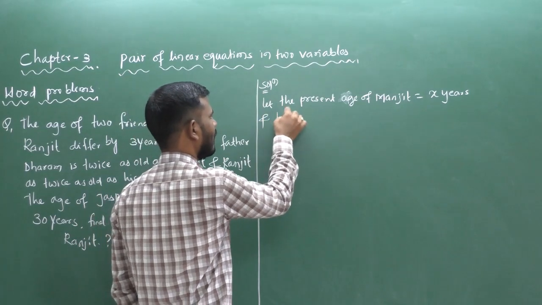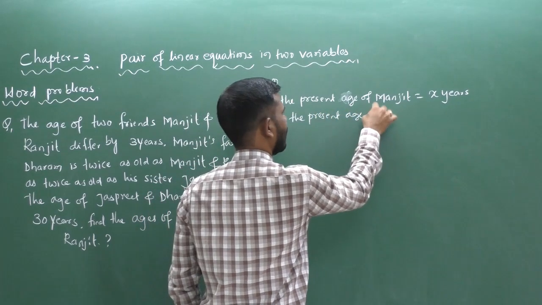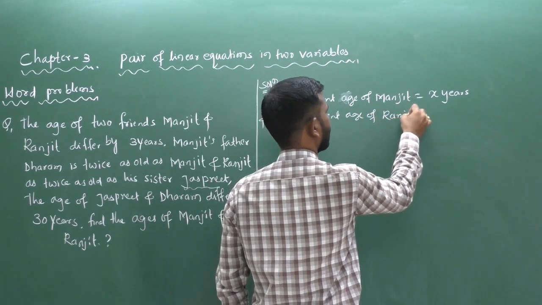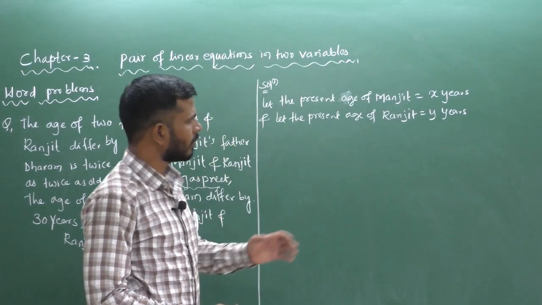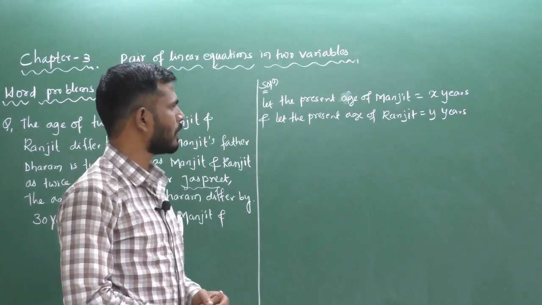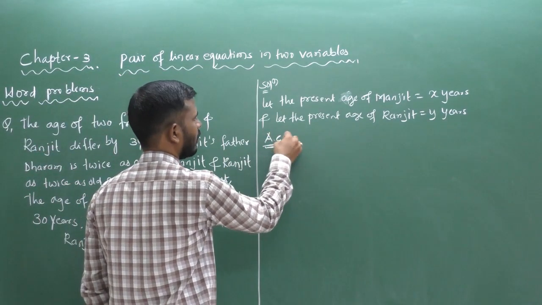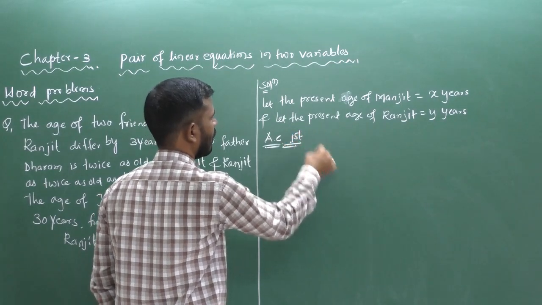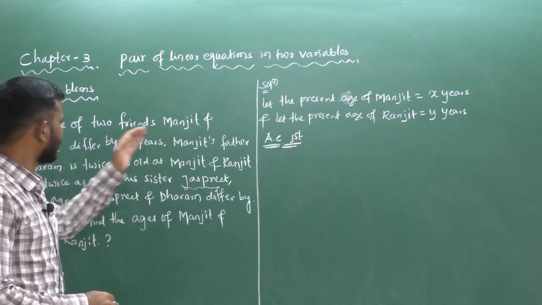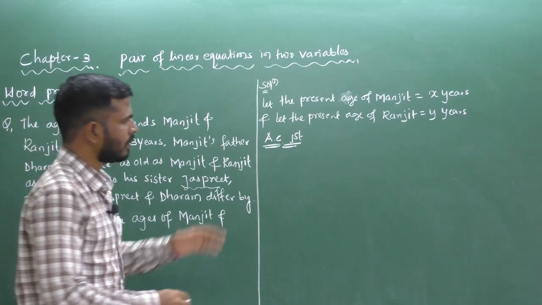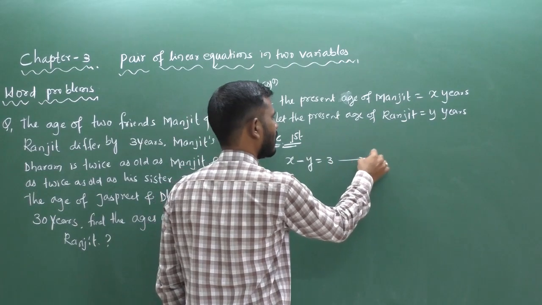Next, let the present age of Ranjit be Y years. So present age of Manjeet is X years and present age of Ranjit is Y years. According to the first condition, the ages of the two friends Manjeet and Ranjit differ by 3 years. So the first condition is X minus Y equals 3.